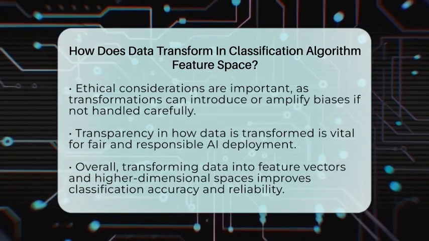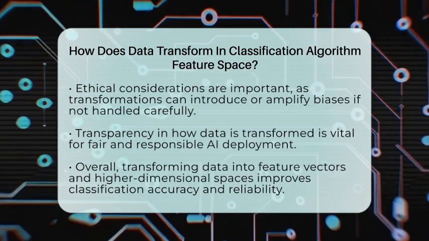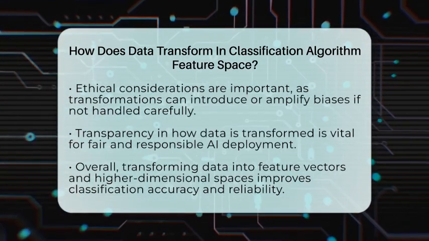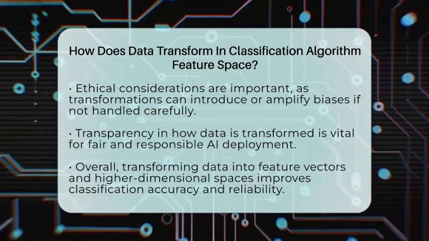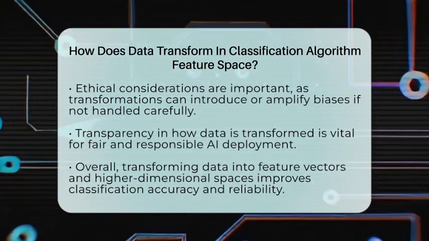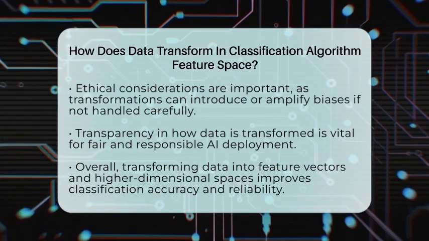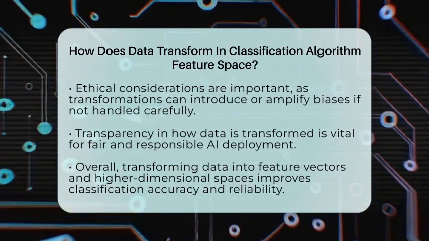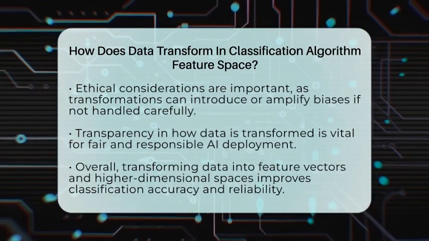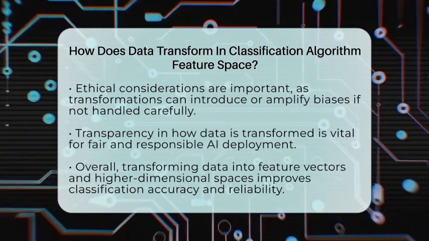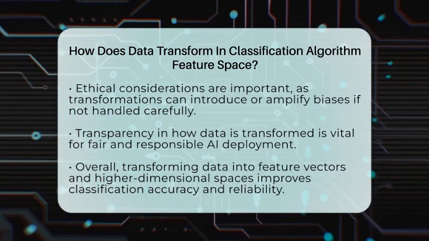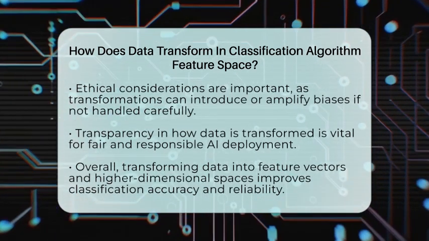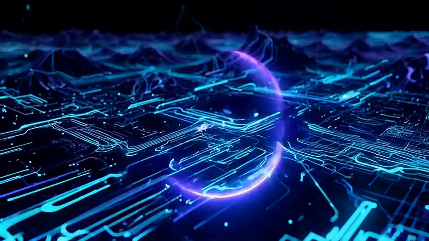In short, data transforms in classification algorithms by turning raw inputs into numerical feature vectors, and then often mapping those vectors into new, higher dimensional spaces. This process helps models find clear decision boundaries, making classification more accurate and reliable across many AI applications and productivity tools.